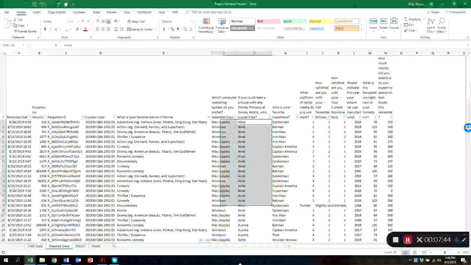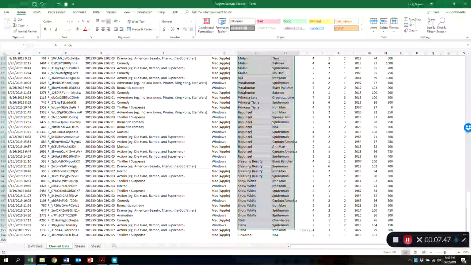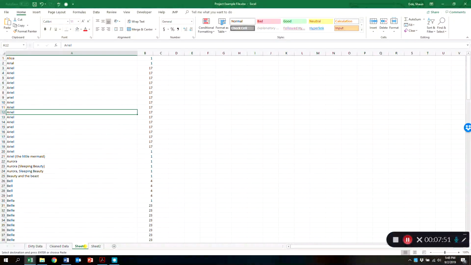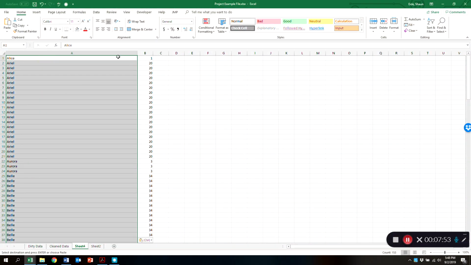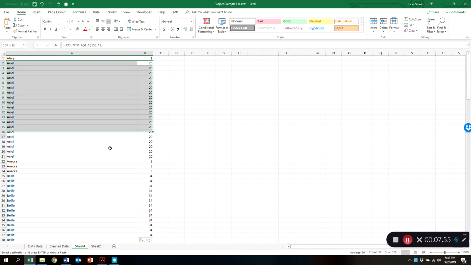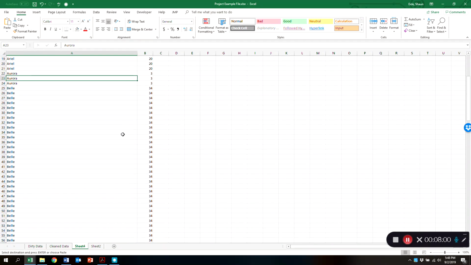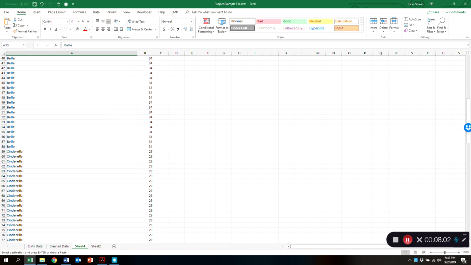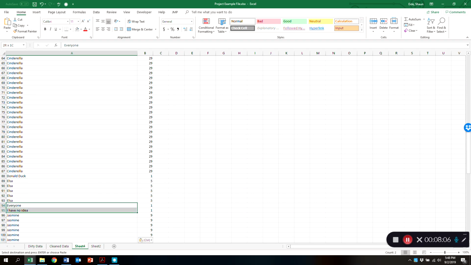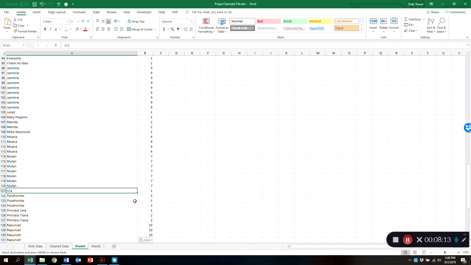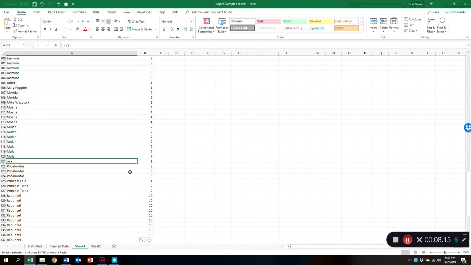Okay, coming back, I just cleaned all the data up. So I'm going to copy this again, and then I'm going to go right here. I'm going to press Control V, and you're going to see really quick, there's 20 Ariels, 20 Auroras, 34 Belles, and you notice everything is really good. Donald Duck still just one. Everyone, I have no idea. Mary Poppins, Merida. So we make sure that everything is exactly the way it needs to be.